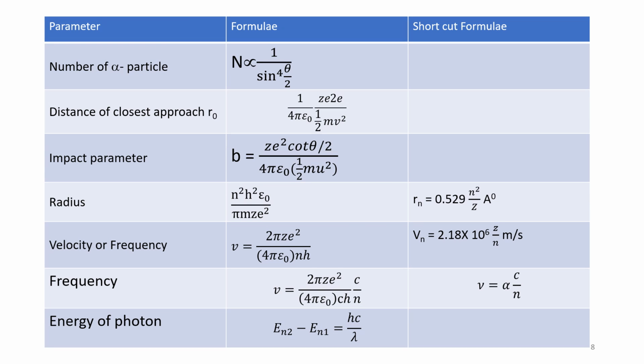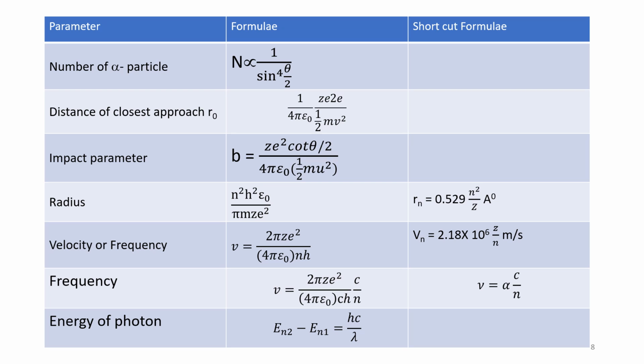Let us go through quickly the various formulae studied in this chapter. See, number of alpha particles, that Rutherford experiment we have found N is proportional to 1 over sin to the power of 4 theta by 2, where theta is the scattering angle and N is the number of alpha particles, not electrons.